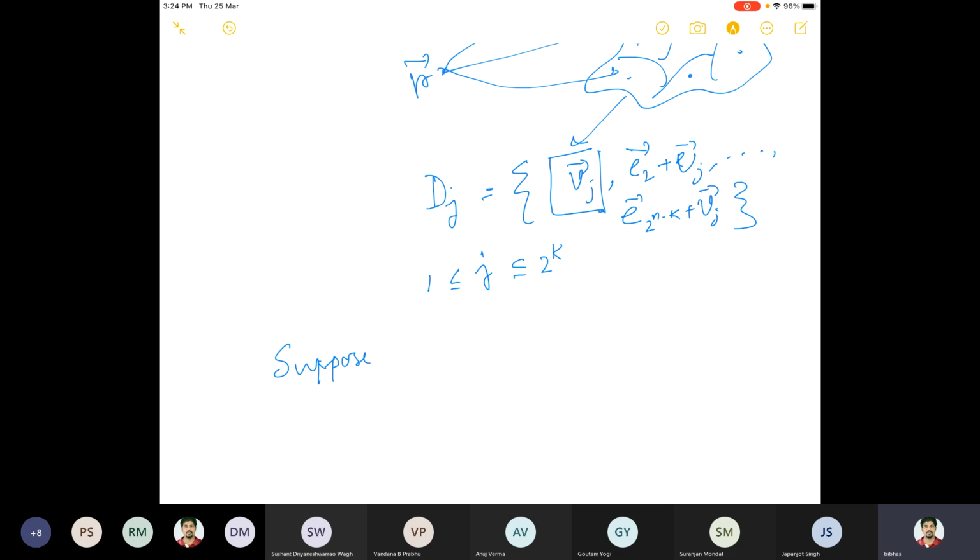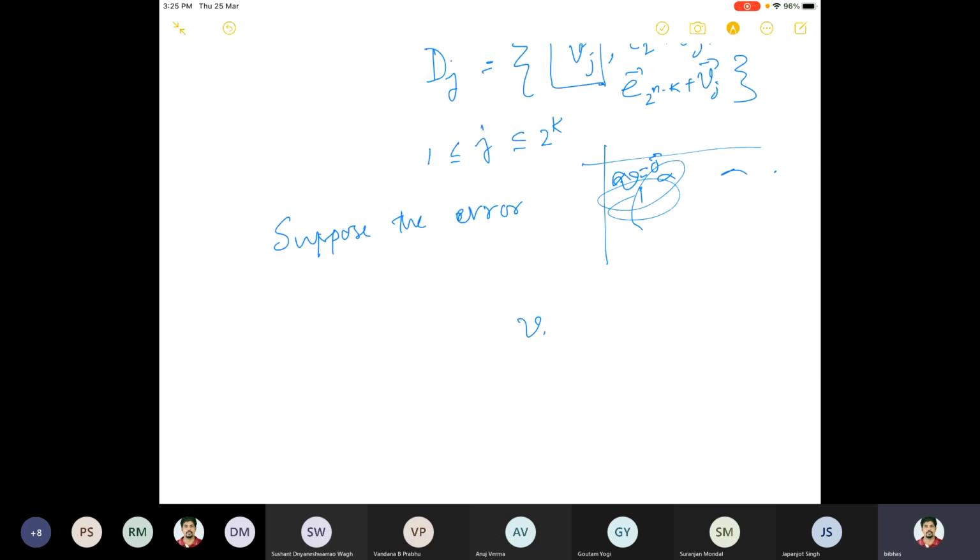If you look at the table, this array, let me write it like: v1 is equal to the 0 vector, then v2, and so on up to v to the power k, and then e2, e2 plus v2, and so on, and then it goes on to e to the power n minus k, e to the power n minus k plus v2, and so on.